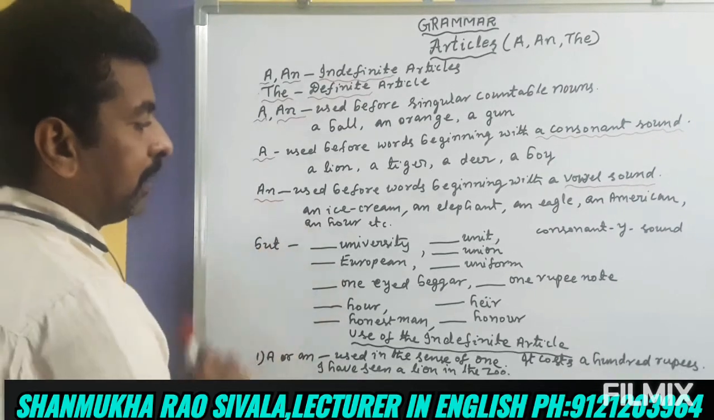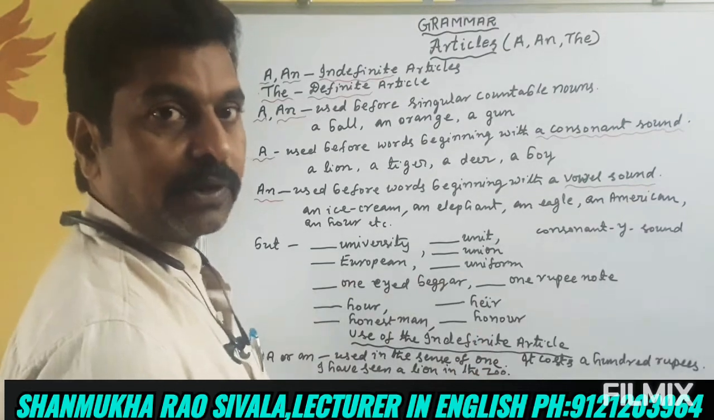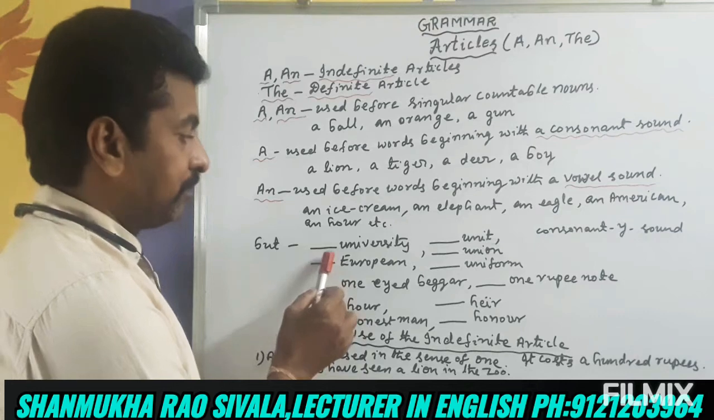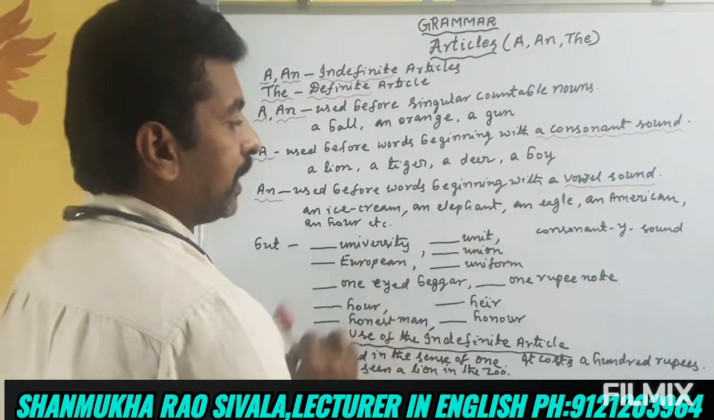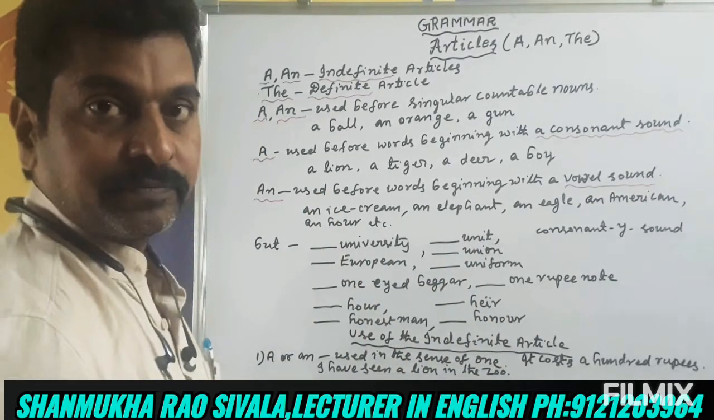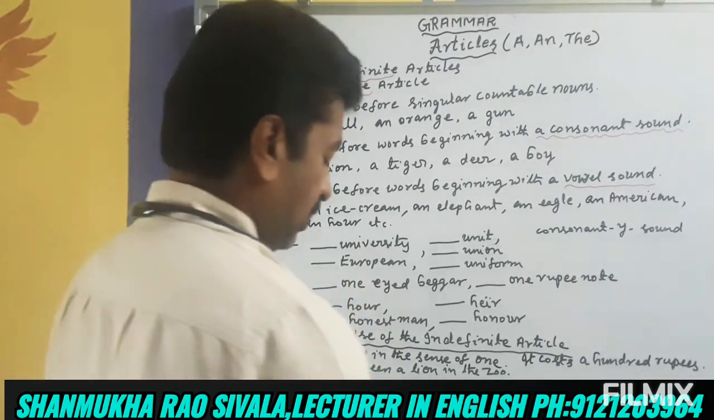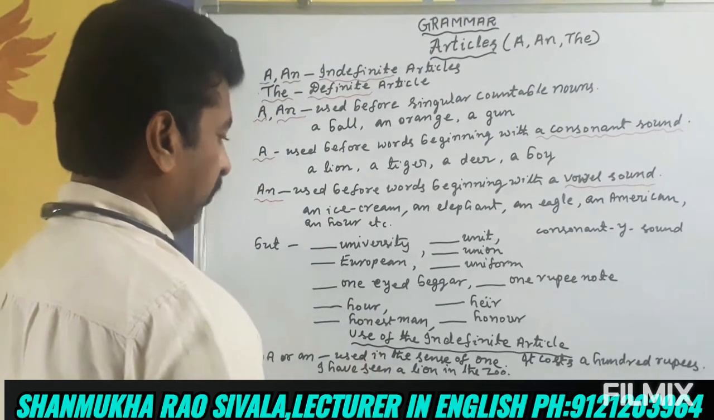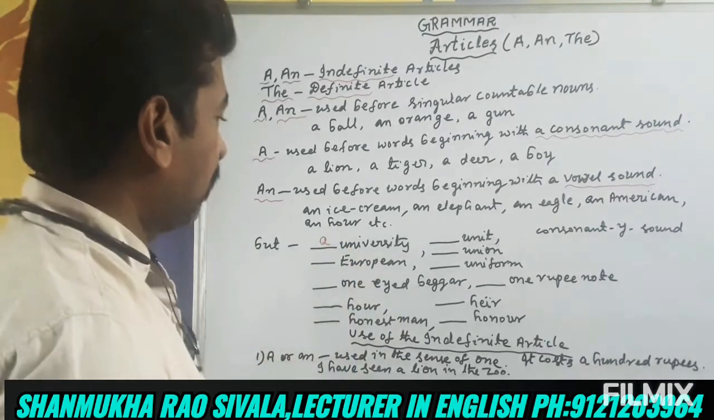Now let us see, you fill in the blanks, friends. Now you have some knowledge about articles, so fill in the blank with the right article. University, European, unit, union, uniform. Which article comes here? Here comes a university. Why?